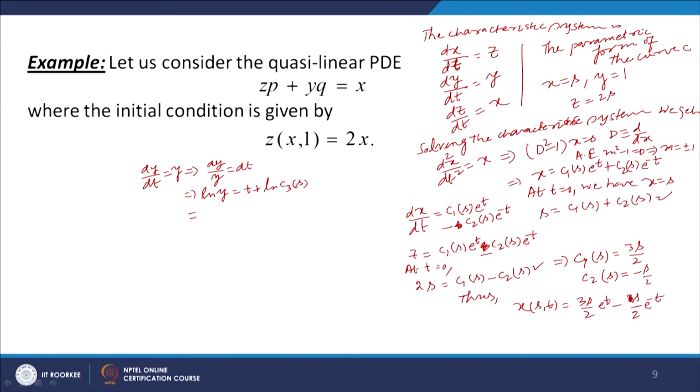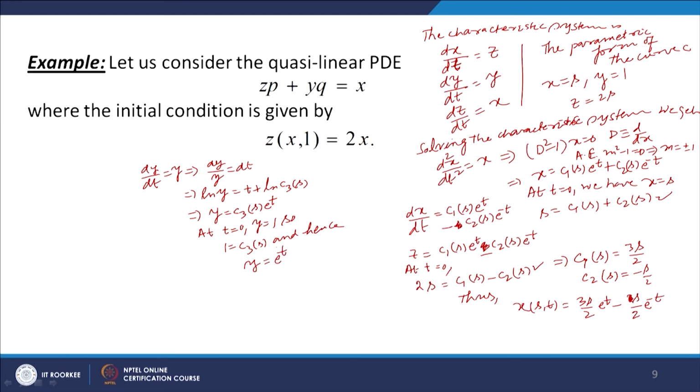So, what we get, y is equal to C3s times e to the power t. At t equal to 0 we are given y equal to 1. So, 1 is equal to C3s, and hence we get y is equal to e to the power t.